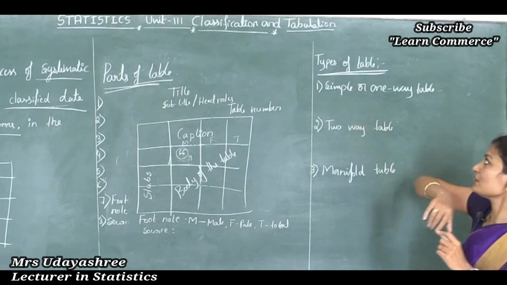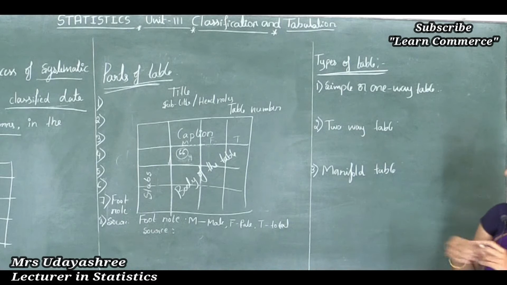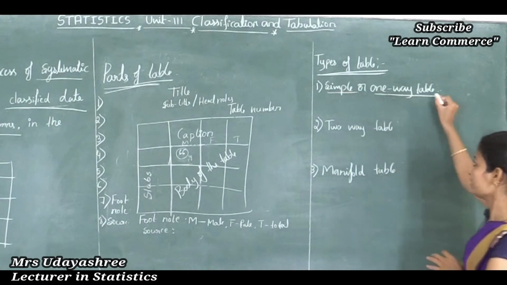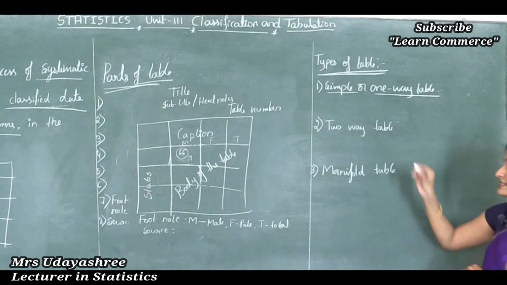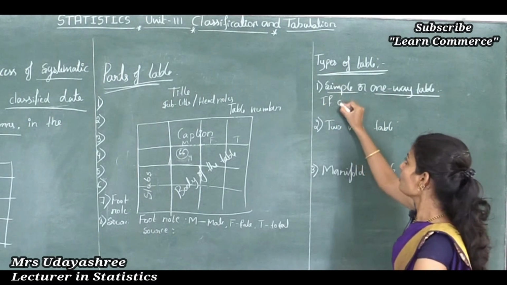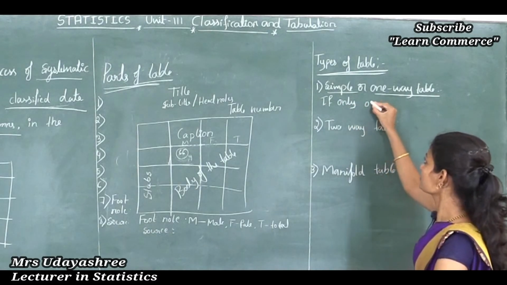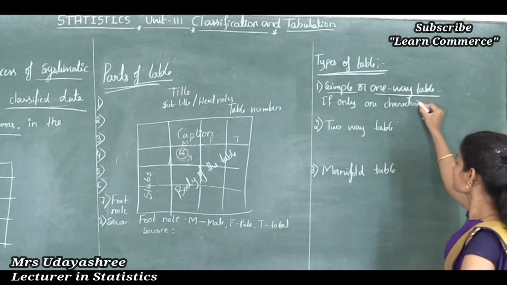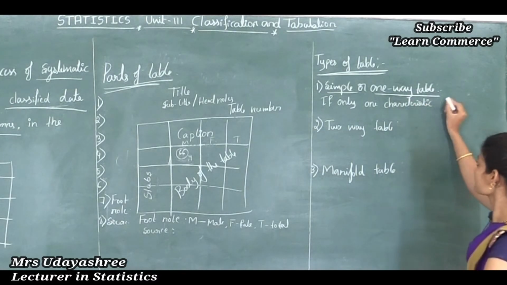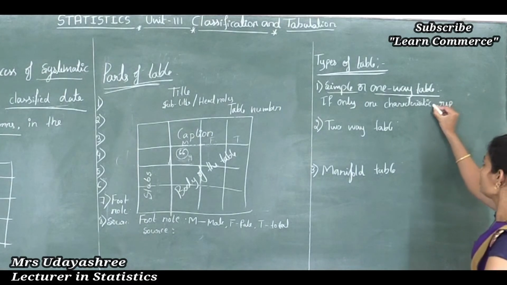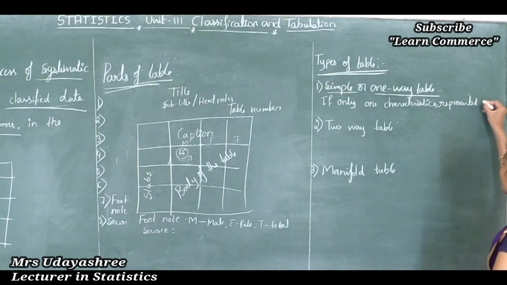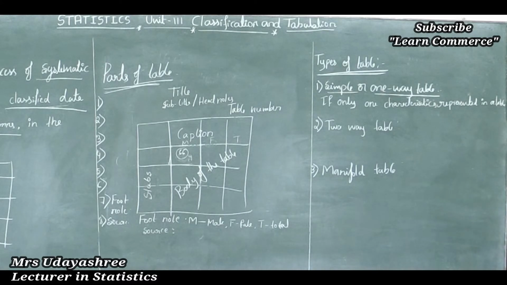The first one is simple or one-way table. The second one is two-way table. The third one is manifold table. Let's see the first one, that is simple or one-way table. Simple or one-way table in the sense, if only one characteristic is represented in a table, it is known as simple or one-way table.